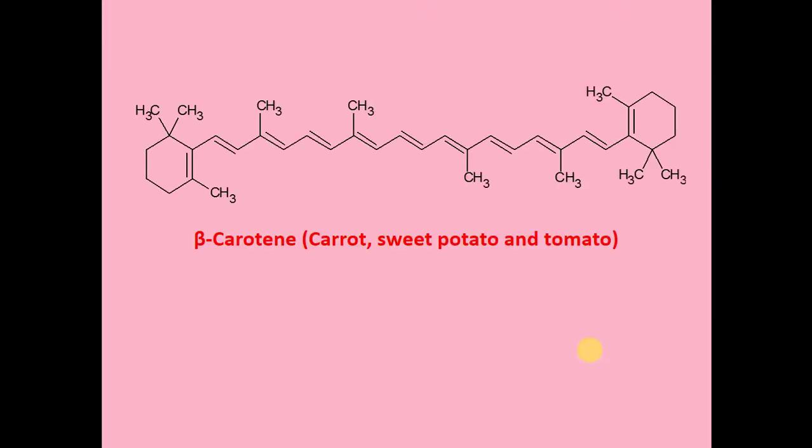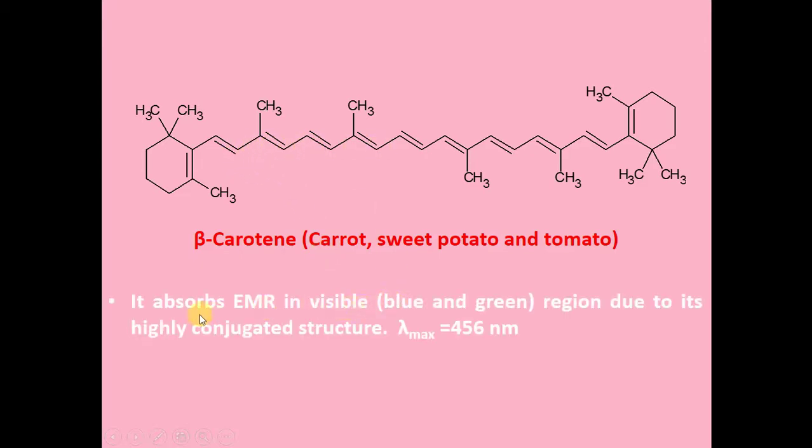Important example of terpenes: beta carotene, which is found in carrot, sweet potato, and tomato. Beta carotene is responsible for the red-orange color of carrot and tomato because of its highly conjugated structure. It absorbs EMR in the visible region due to its highly conjugated structure. It absorbs blue and green light, and the complementary color of this light is red-orange, and this is the reason for the red-orange color of carrot and tomato, and the lambda max value is about 456 nanometers.